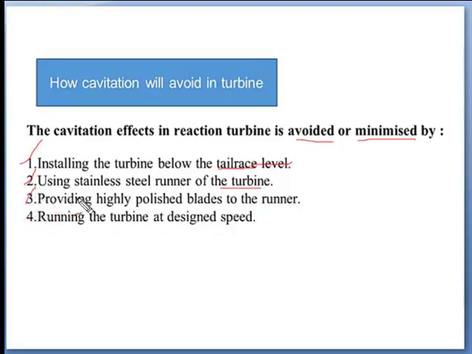Third, providing highly polished blades to the runner. Fourth, running the turbine at its designed speed. Then we can avoid the cavitation in the reaction turbine.